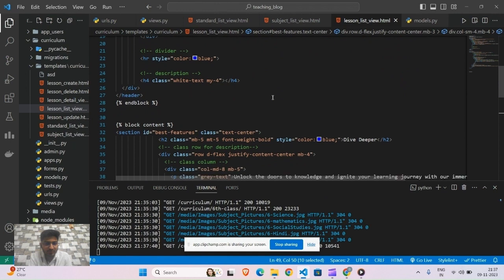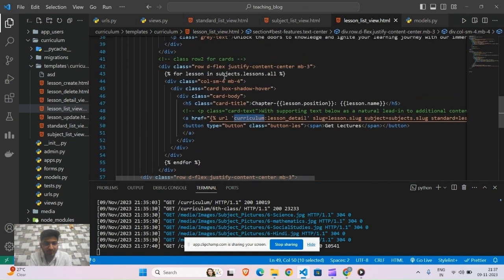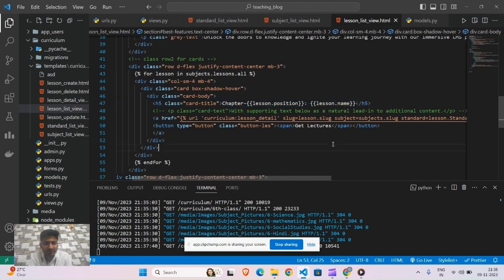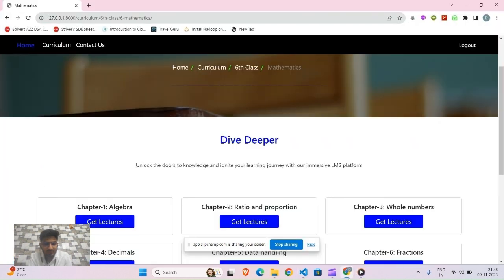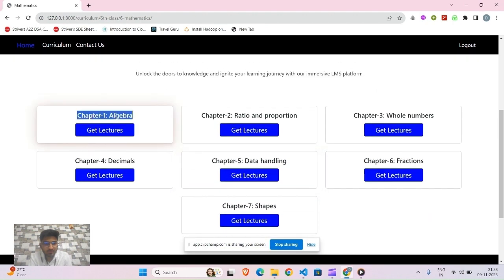We have used a for loop for that, and it will fetch from subject.lesson.all. So in one particular subject it will fetch all the lessons, with the lesson position as the chapter number, and the particular lesson name will be displayed over there. So this is the particular chapter name, and the particular number will be displayed.